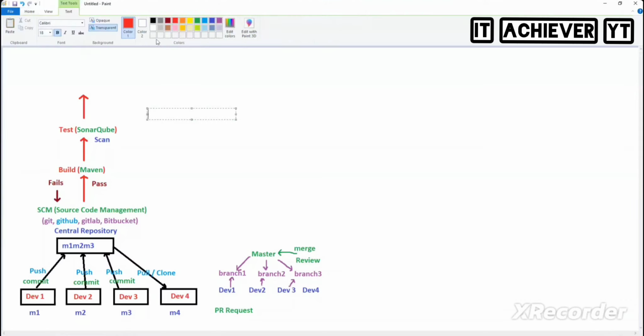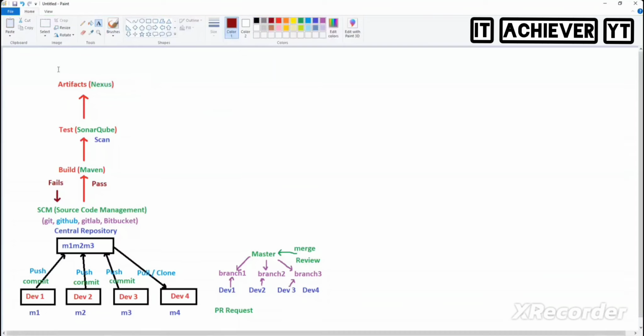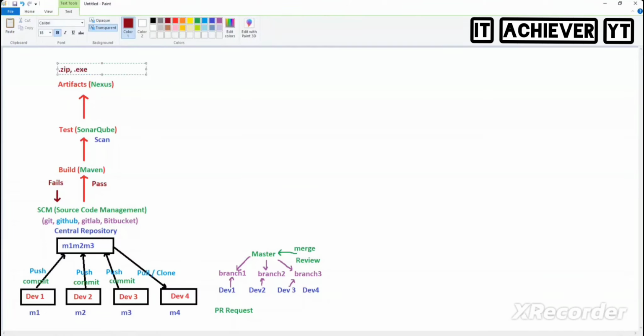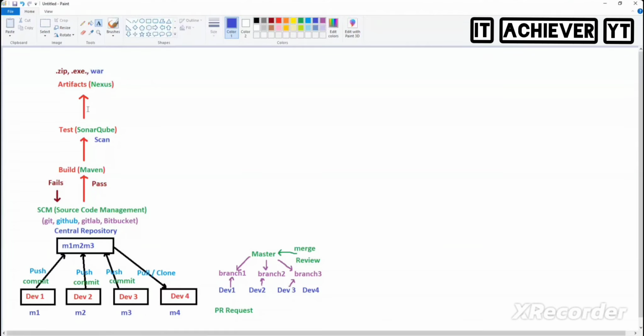Okay, fine. Let's move on. What's the next stage here? Artifacts. Once my code is very clean, then we will have the artifacts. Which is the tool where we store our artifacts? Fantastic, Nexus. Artifacts mean your zip files, exe files or war files. Generally, which files do we deal with here? War files, because we deploy Java applications. So war files will be there. Nexus tool, not Nexus small, that is different. Clear enough?